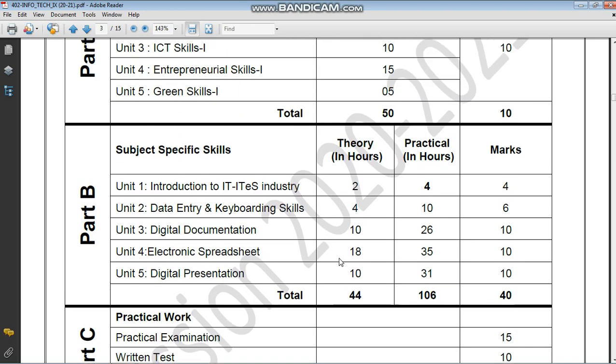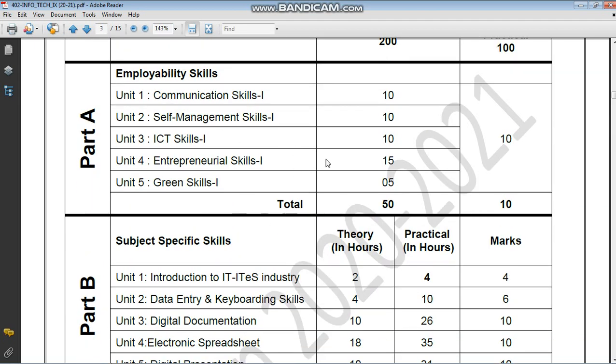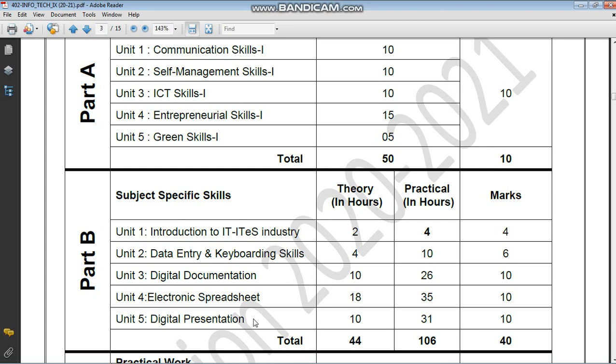So this is the mark distribution here. From here no practical question will come, and from this part practical questions will come. So we will begin with the first unit, introduction to IT and ITeS. I am not giving you the page number from the World Publisher book because my book and your book have little bit different page numbers. You just open the chapter. I think this chapter is there, introduction to IT and IT industries.